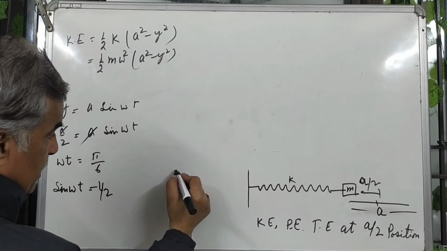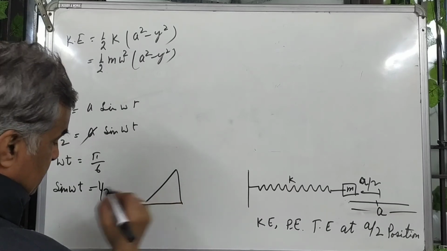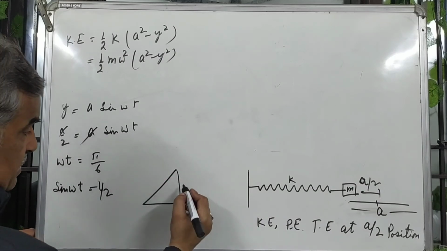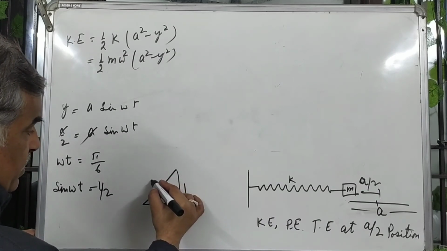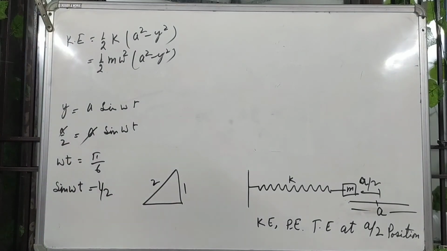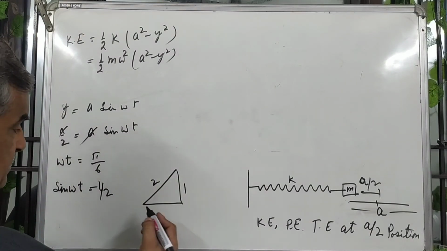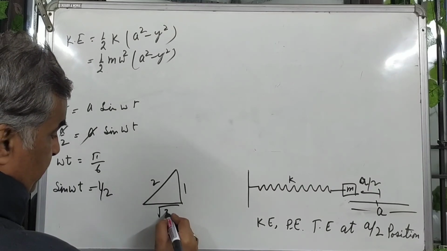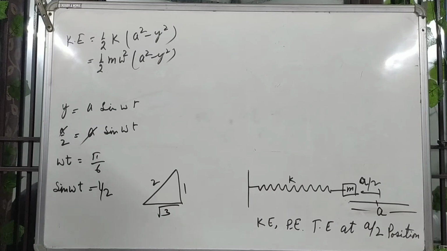In a right angle triangle, sin is perpendicular upon hypotenuse. So the base will be root of 2 square minus 1, that is 4 minus 1, or root 3 will be the base.